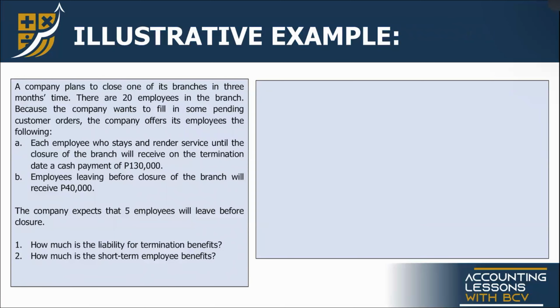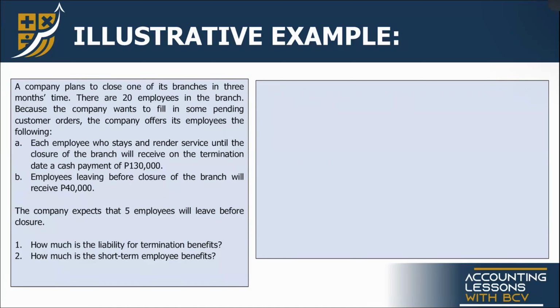Last slide. This is already the last slide. Let's now reinforce the concepts on termination benefits. A company plans to close one of its branches in 3 months' time. There are 20 employees. Because the company wants to fill in some pending customer orders, the company offers its employees the following.